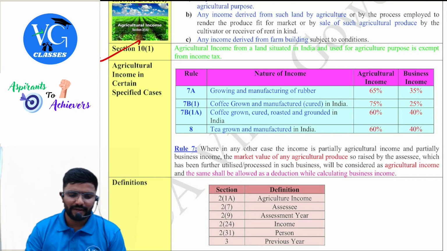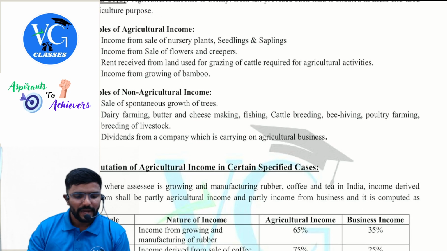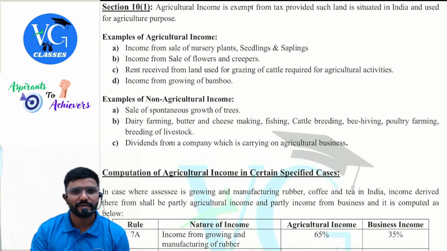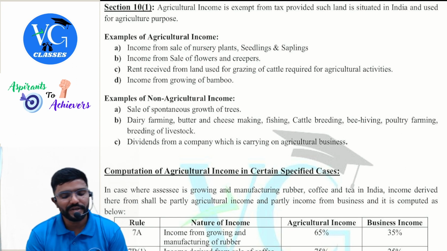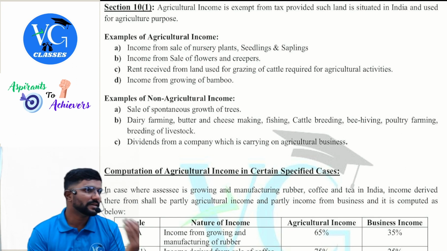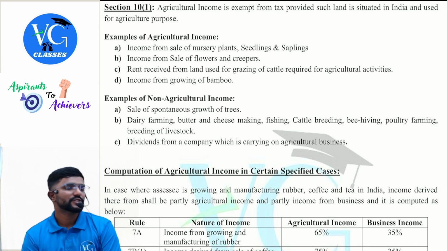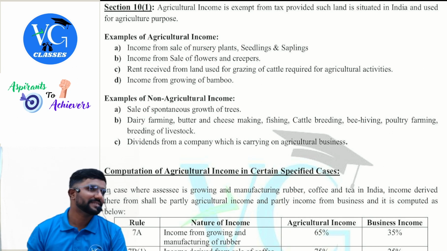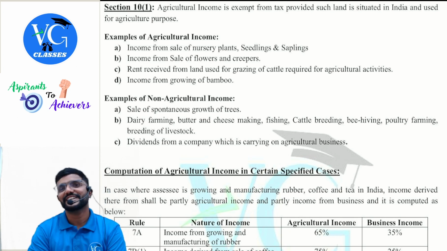I have also given you a list of a few agricultural and non-agricultural incomes. This is the clarification given by CBDT, so you can have a look into it. These are some of the examples of what is agriculture income and what is not. Spontaneous growth of trees is not an agriculture income. If you just cut it and sell it as it has grown by itself, it is considered not an agriculture income.